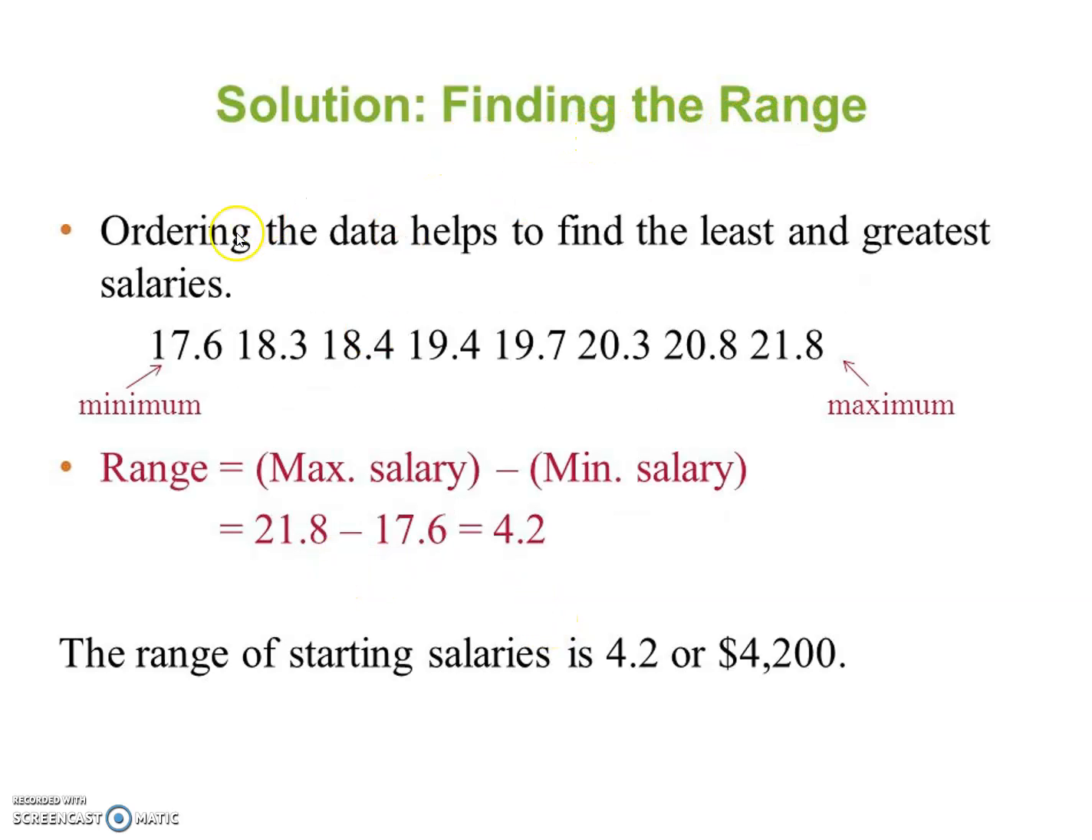Solution. Find the range. Ordering the data helps to find the least and greatest salaries. 17.6, 18.3, 18.4, 19.4, 19.7, 20.3, 20.8, 21.8. In the given data, which is maximum and which is minimum? Yes, 21.8 salary is maximum and 17.6 salary is minimum. Therefore, the range is equal to maximum salary minus minimum salary. That is 21.8 minus 17.6, which is equal to 4.2. Therefore, the range of starting salaries is 4.2, or in dollars we have to convert it to 4200.